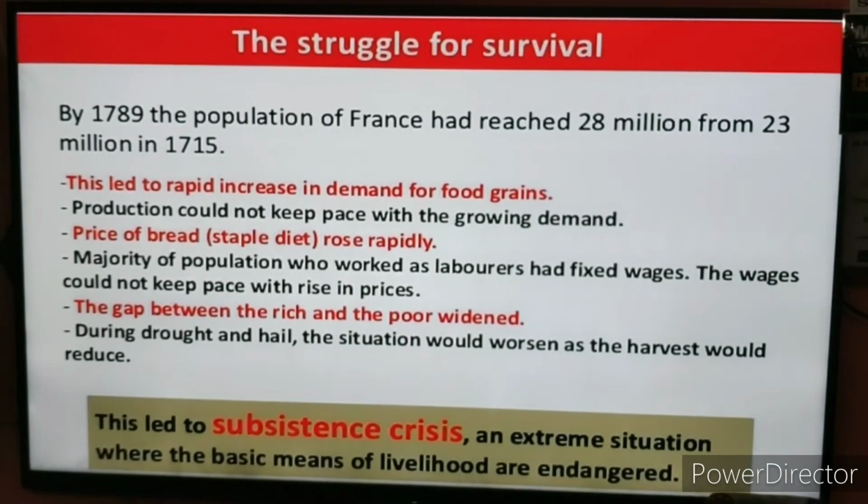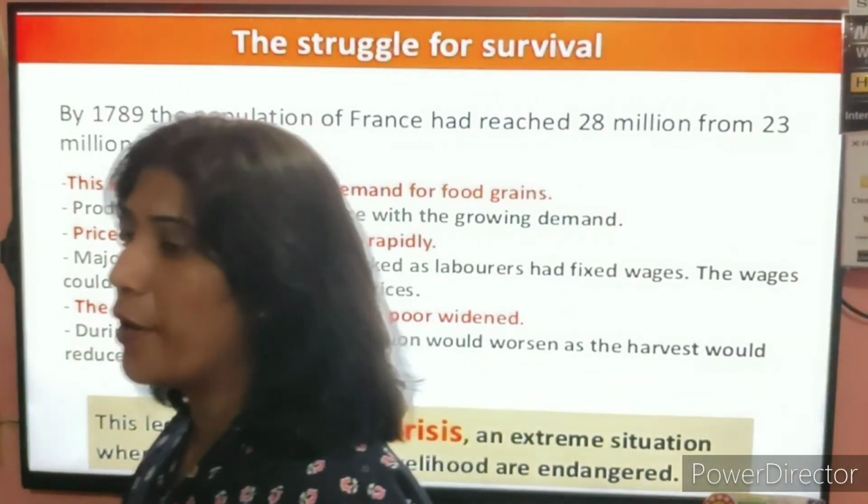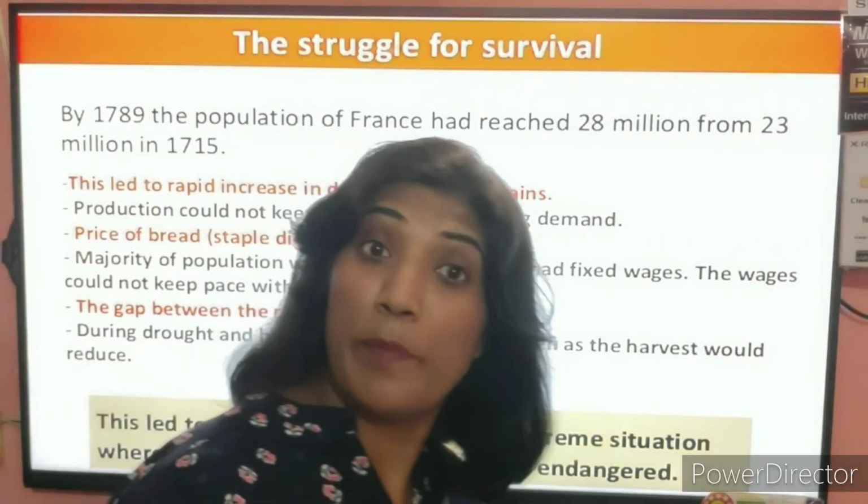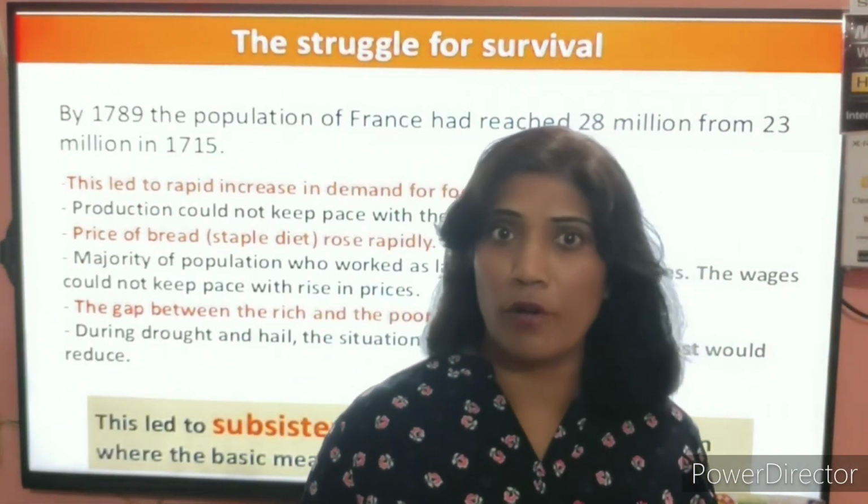So there was a rapid increase in the demand for food grains. But when we talk about the supply of food grains, the people of France call it bread. The chapatis that we eat are bread for Indians.